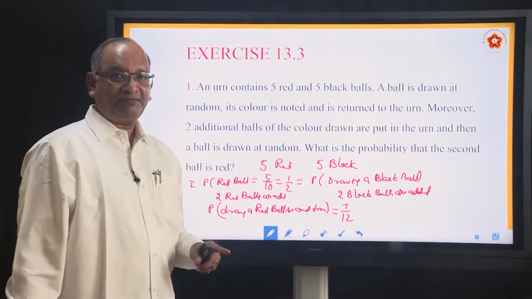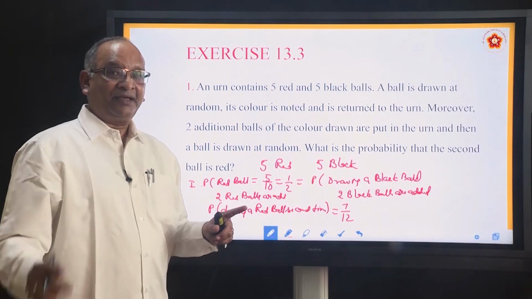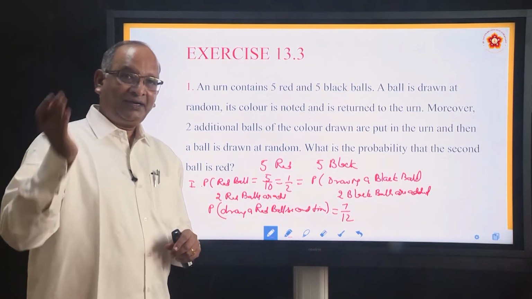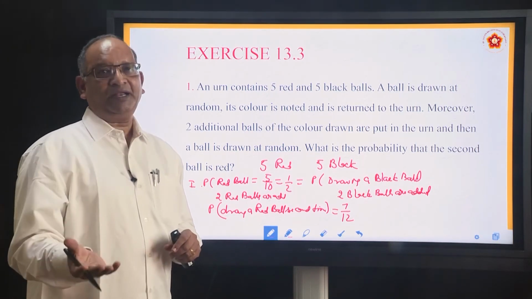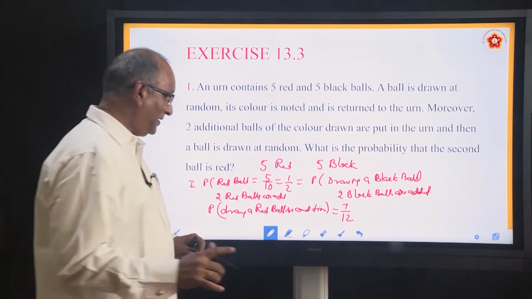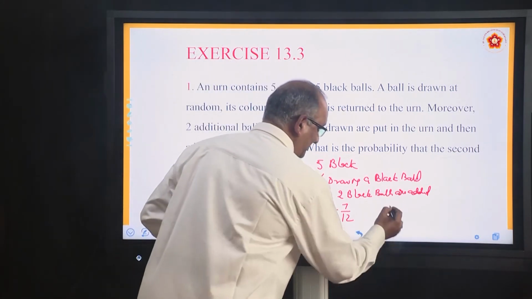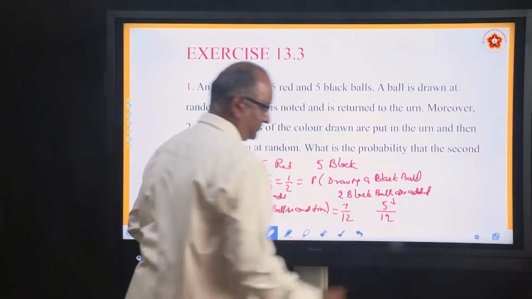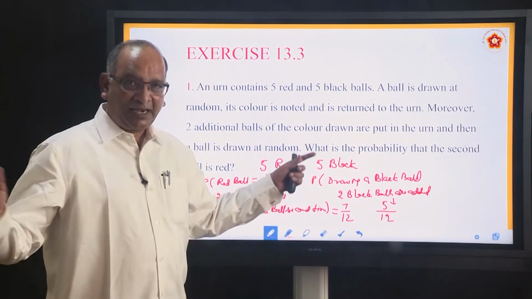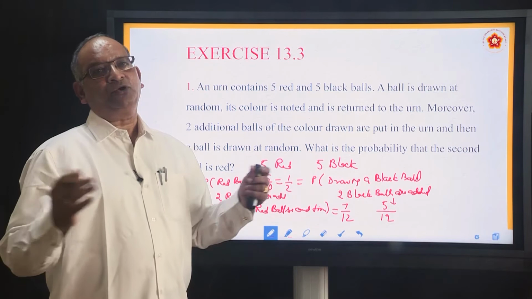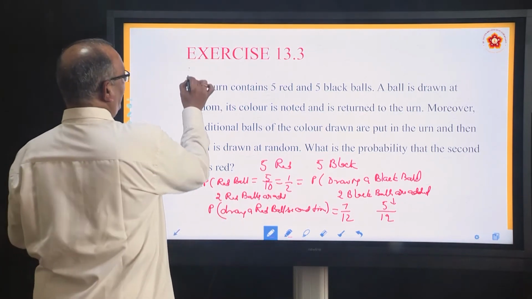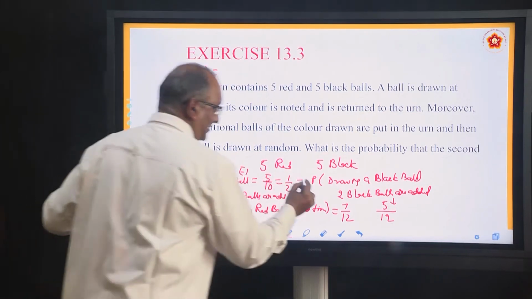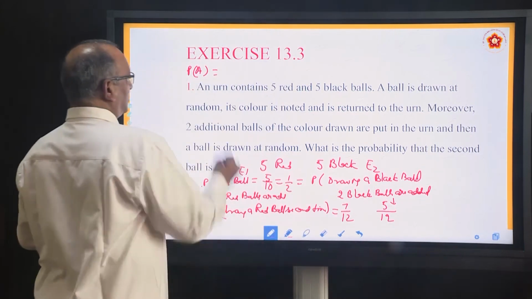In second situation, means in which the first drawn ball was black. You added 2 black balls. Now we have drawn a ball and that is red. So what is the probability of drawing red ball in this situation? Number of red balls are 5 only, but total number of balls are 12. Club both of them, you will get the total probability. So what will be PA? PA is equal to, let us say this first event we are calling it E1, this we are calling it E2. So how do you write it?